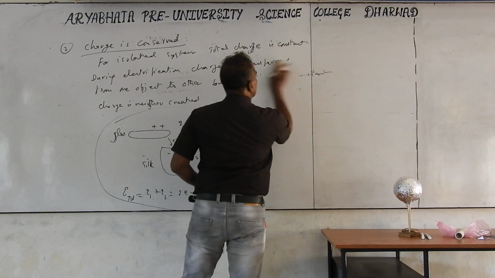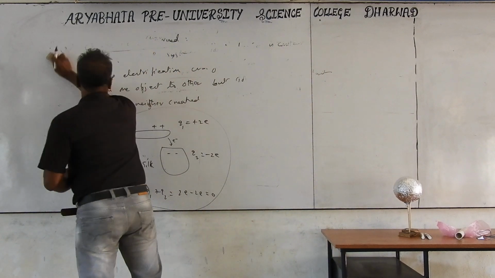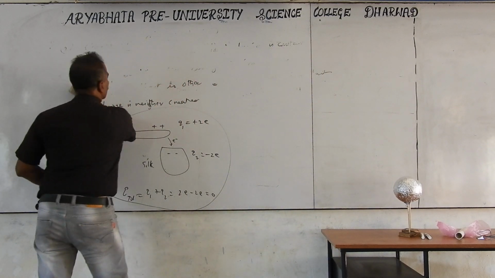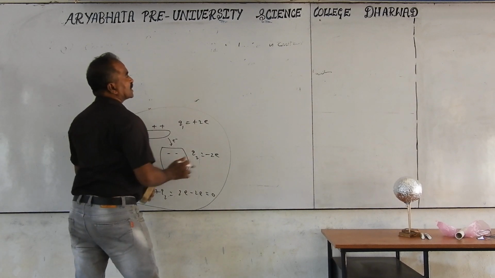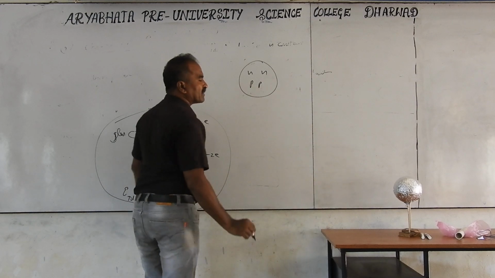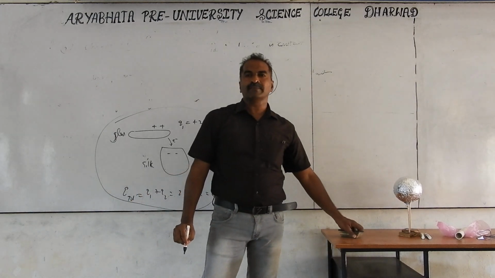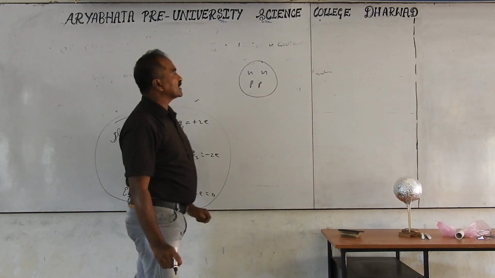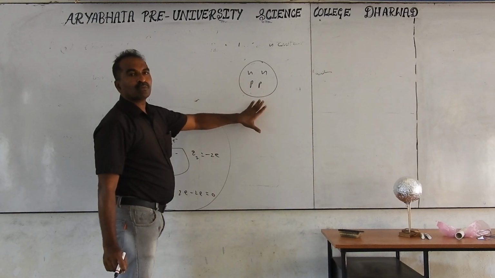And another example, in nuclear reactions, inside the nucleus we have neutrons and protons. If the neutron number is very large compared to proton number, like uranium, thorium, radium, etc., then excess neutrons are converted into protons.